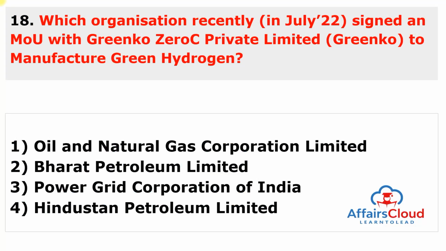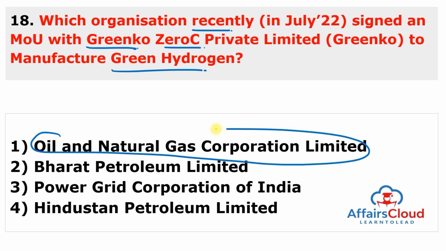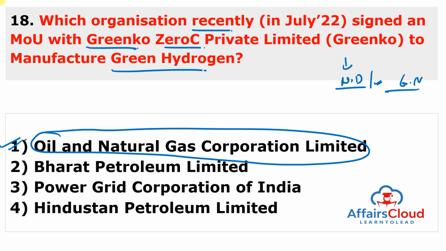Moving to next question. Which organization recently signed an MOU with the Greenko ZeroC Private Limited to manufacture green hydrogen? So India is focusing on the green hydrogen manufacturing facilities. That's why Oil and Natural Gas Corporation Limited signed a memorandum of understanding with Greenko ZeroC Private Limited, set up in New Delhi, to jointly pursue opportunities in renewable energy, green hydrogen, green ammonia, and the other derivatives of green hydrogen.